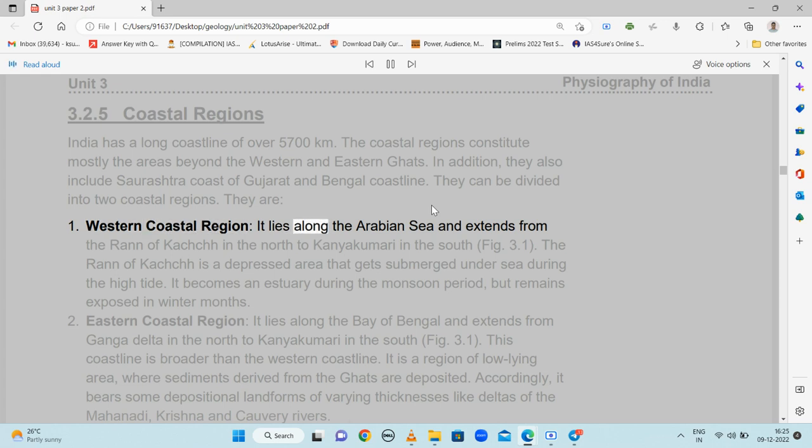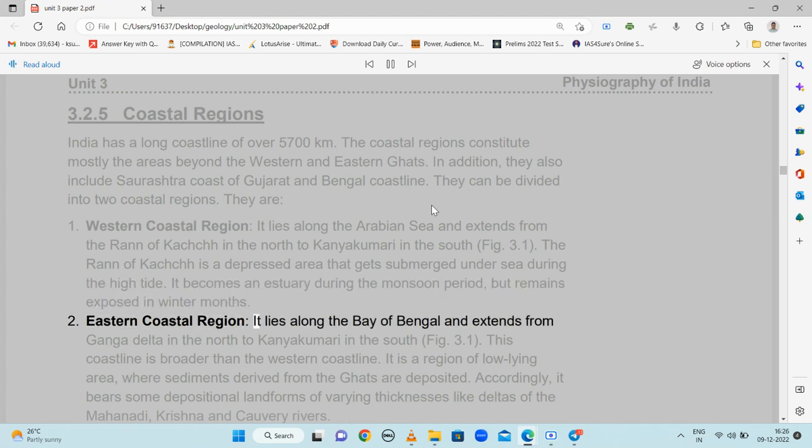Western Coastal Region. It lies along the Arabian Sea and extends from the Rann of Kutch in the north to Kanyakumari in the south, Fig. 3.1. The Rann of Kutch is a depressed area that gets submerged undersea during the high tide. It becomes an estuary during the monsoon period but remains exposed in winter months.